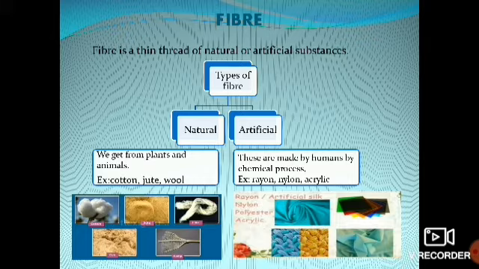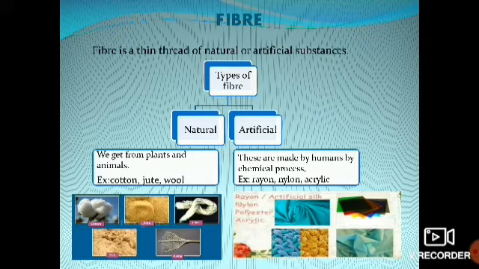Fiber. What is fiber? It is a thin thread of natural or artificial substances, right? For example, the thread which you have in your cloth, right? That is also an example of fiber. Now we'll see about types of fiber. The fiber is of two types, that is natural fiber and artificial fiber.